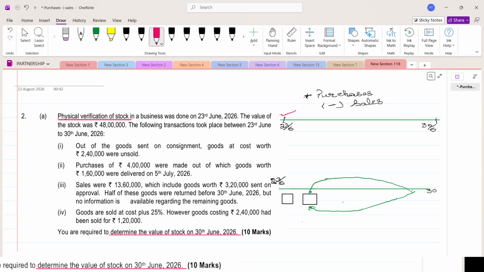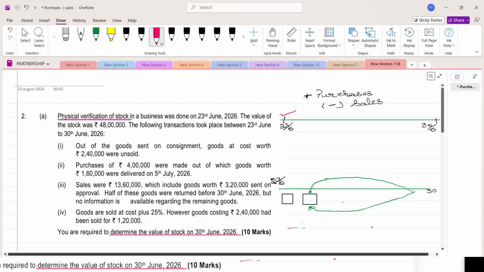When the purchases are recorded, you give the total purchases in your trading account. On the other side, you write the sales. And the difference between the sales and your opening stock plus purchases is your closing stock. So the closing stock shown in the trading account is the value of stock, not the physical stock. You understand the difference.